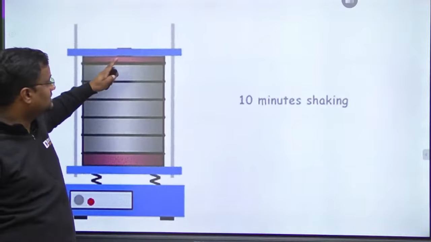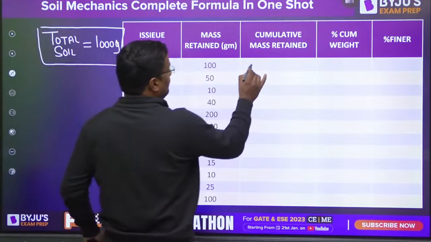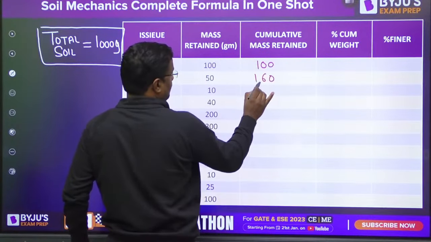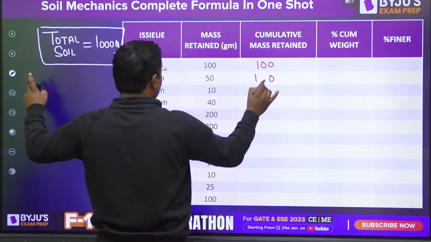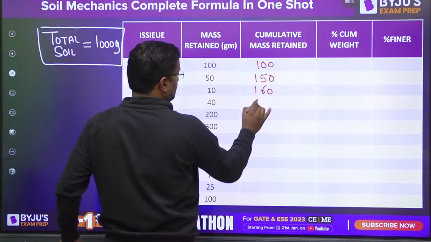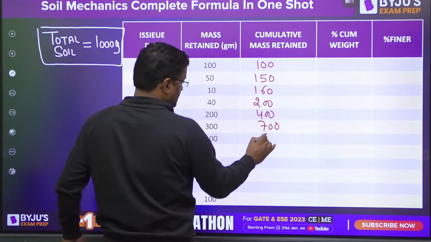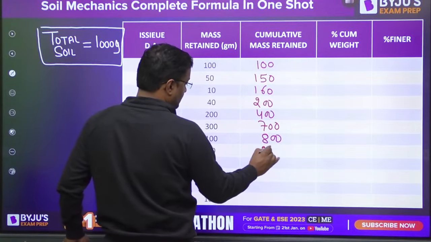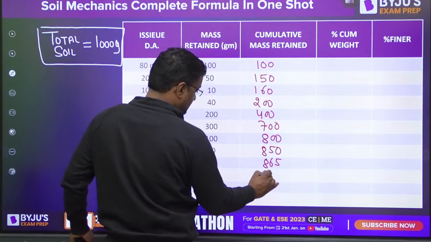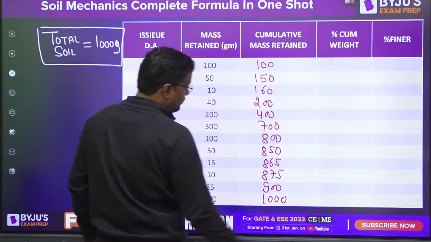After shaking, there are so many sieves, and we get this much data. Cumulative mass retained: 100, 150, 160, 200, 400, 700, 800, 850, 865, 875, 900, 1000.